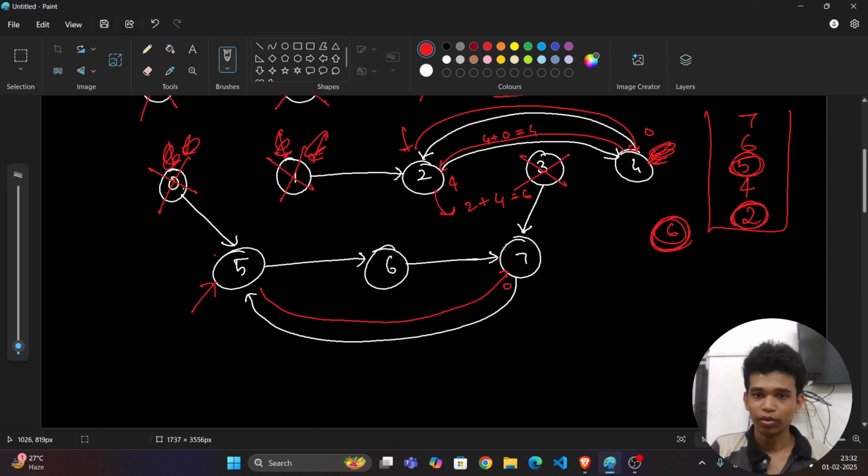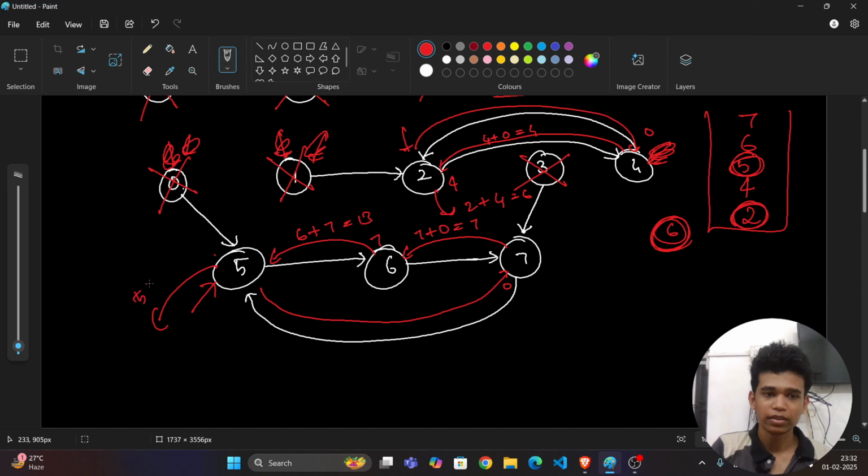Okay, fine. Now from this 7, what will be returned? Myself 7 and other is 0. So 7 will be returned. Okay, from this 6, what will be returned? Myself 6 and it is 7. So which is equal to 13. So this 5 will return what? Myself 5 and it is 13. So which is equal to 18.